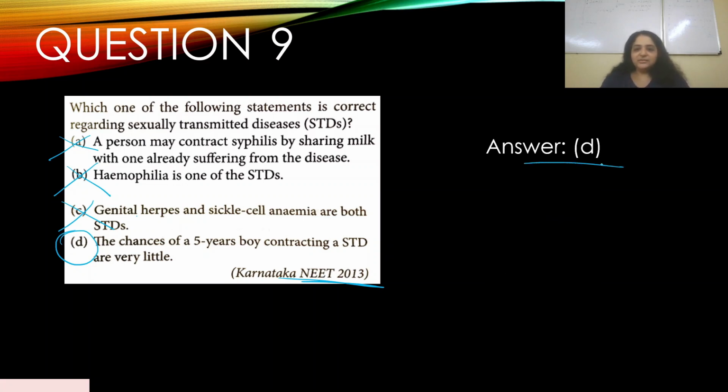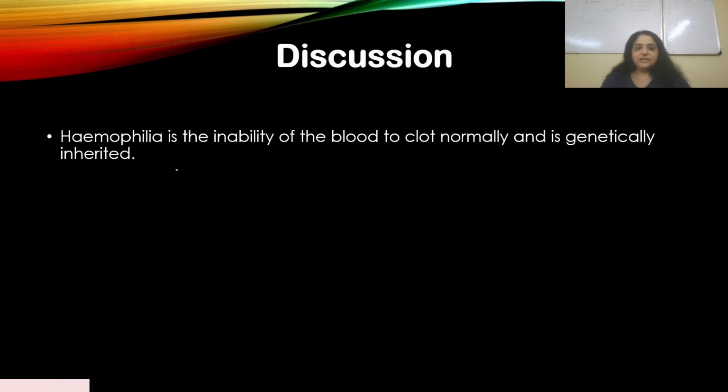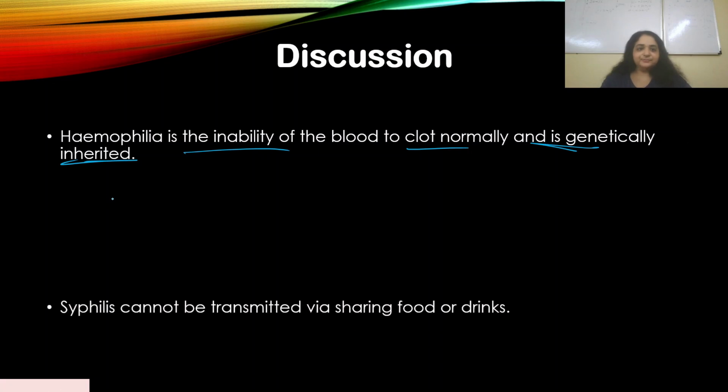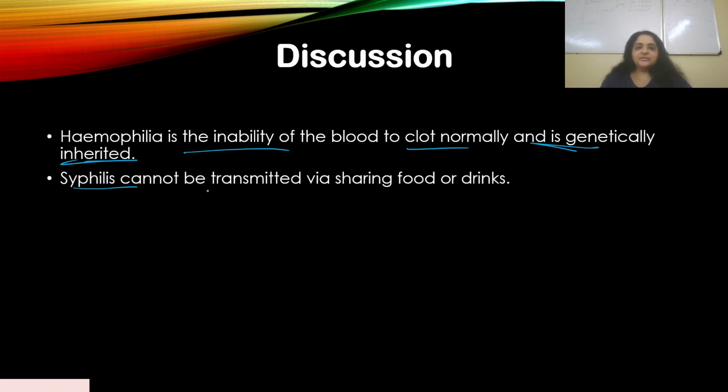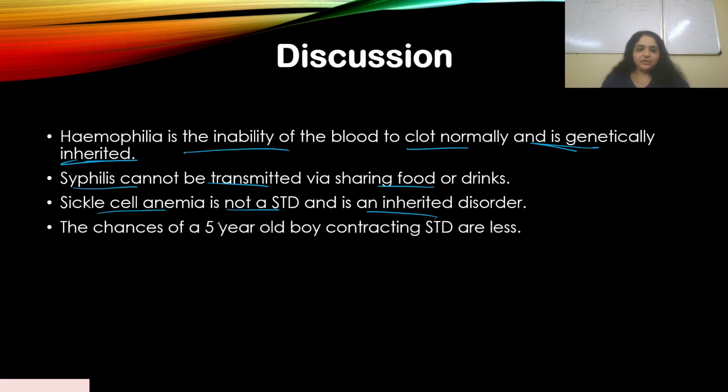So the answer is D. Hemophilia is the inability of the blood to clot normally and is genetically inherited. Okay, so it's a genetic disease, not an STD. Syphilis cannot be transmitted via sharing food or drinks. Sickle cell anemia is not an STD and is an inherited disorder. The chances of a 5-year-old boy contracting an STD are less.